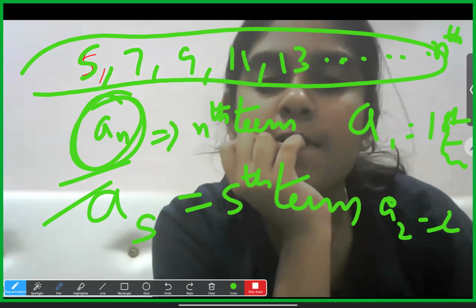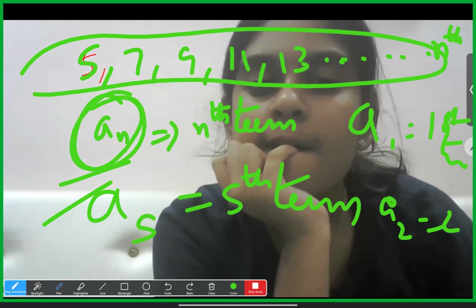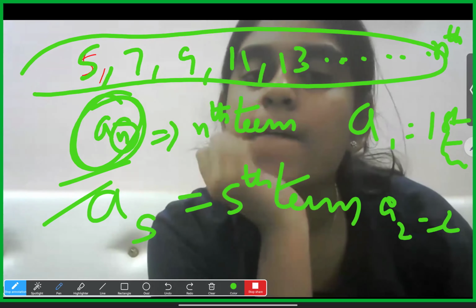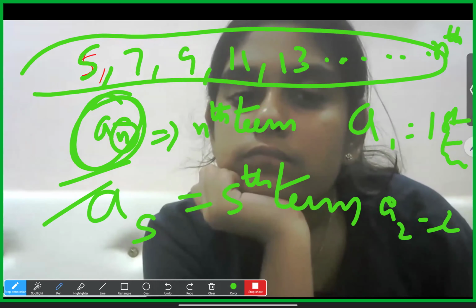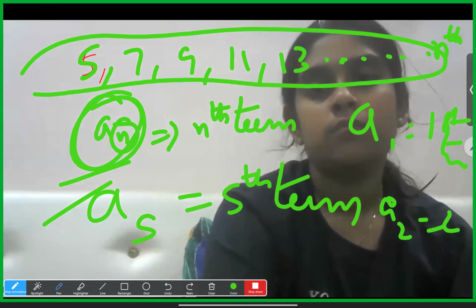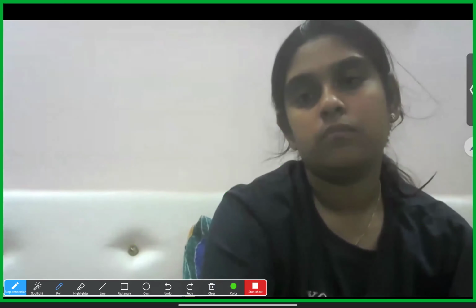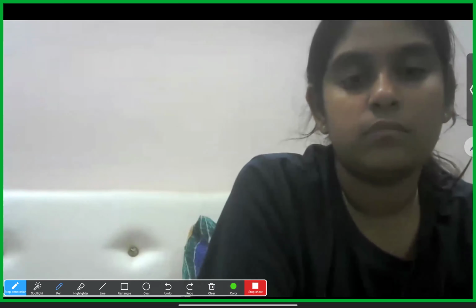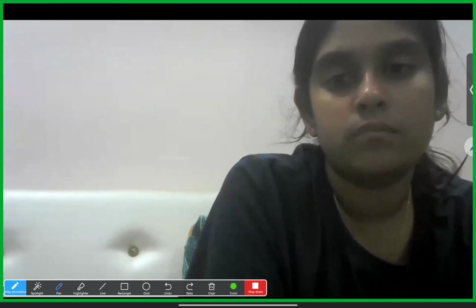To find out the nth term, we will get one formula. If in the place of n you write 100, you will get the 100th term. In the place of n, if you write 1, you will get the first term. If you write 2, you will get the second term. n will be replaced with whatever value is asked, and we'll find the term.